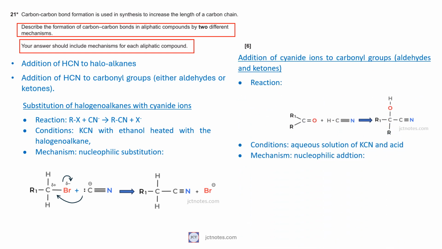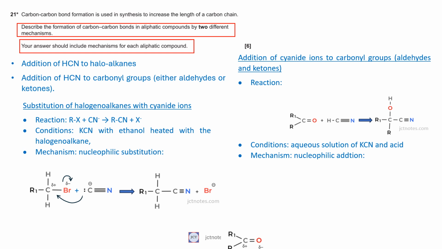Nucleophilic addition of cyanide ions to carbonyl groups, aldehydes and ketones. The reaction is the addition of a cyanide group in a carbonyl group to form a secondary alcohol next to a nitrile. The conditions are aqueous solution of potassium cyanide and acid. The mechanism is nucleophilic addition.